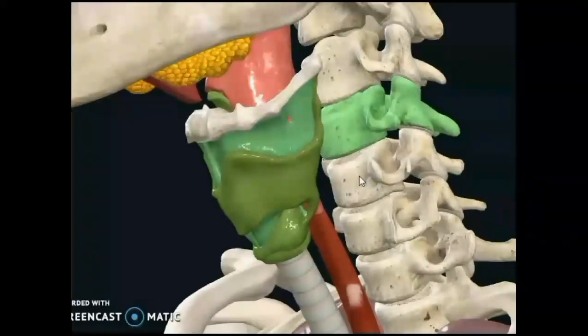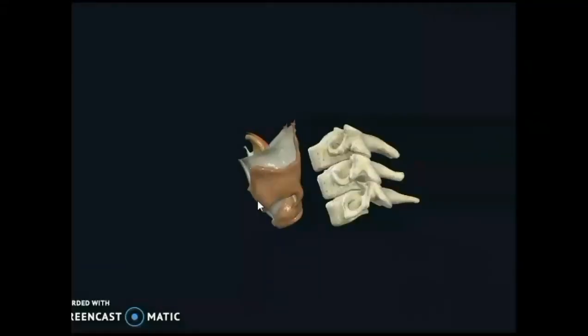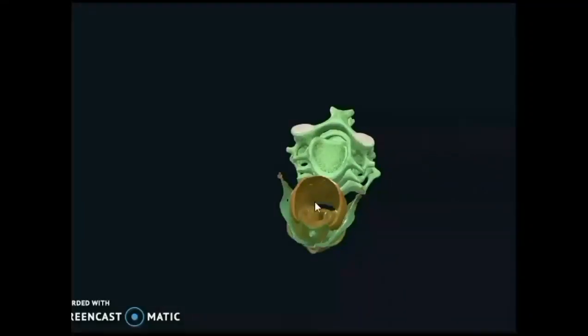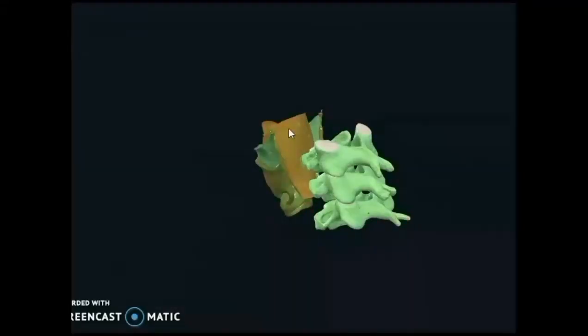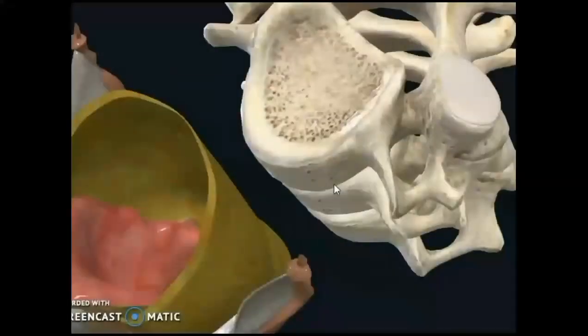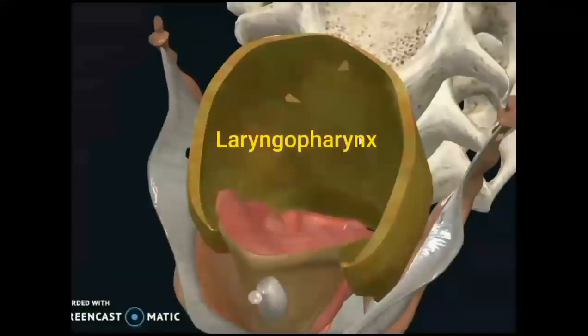the larynx is in front of C4, C5 and C6 vertebrae, that is in front of laryngopharynx, and it communicates with the laryngopharynx via laryngeal inlet. You can see between the vertebrae and larynx there will be laryngopharynx, the lower part of the pharynx. You can see there, that is the laryngopharynx, extending from the upper border of epiglottis to the lower border of cricoid cartilage. So the extent of laryngopharynx and larynx is the same, and larynx communicates with the laryngopharynx via laryngeal inlet.